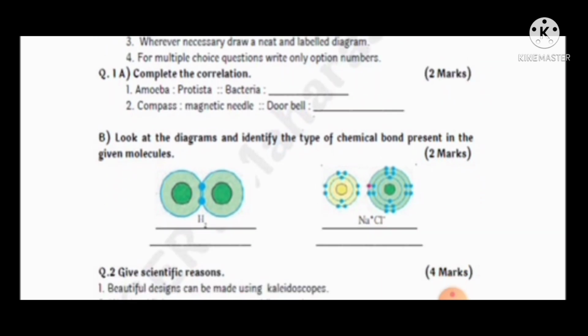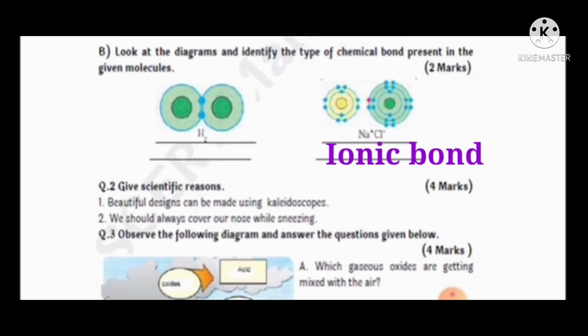The next question. Look at the diagrams and identify the type of chemical bond present in the given molecule. So student, in the hydrogen molecule, covalent bond is present, while in NaCl, that means sodium chloride, ionic bond is present.